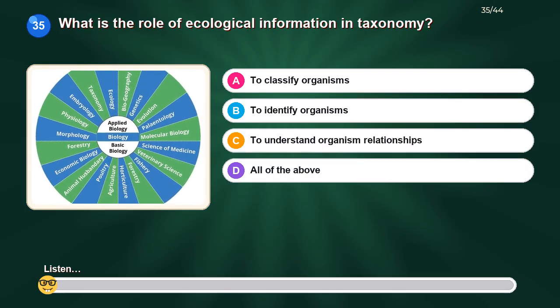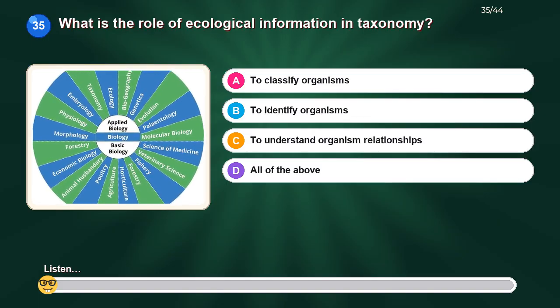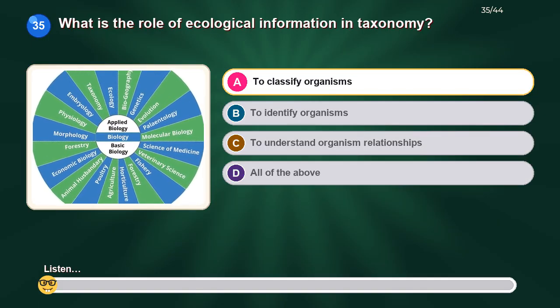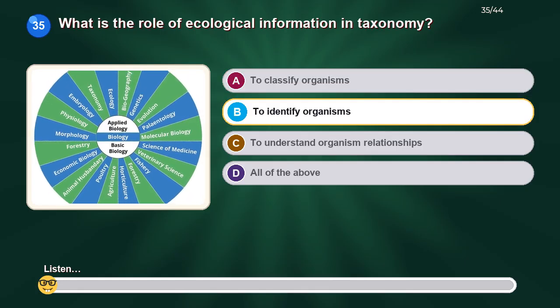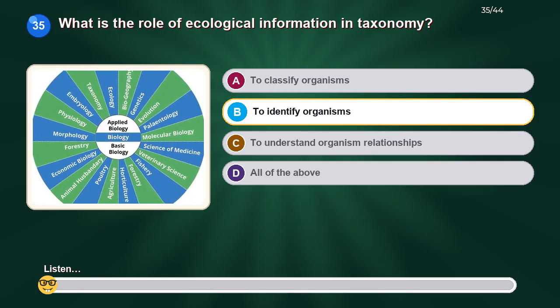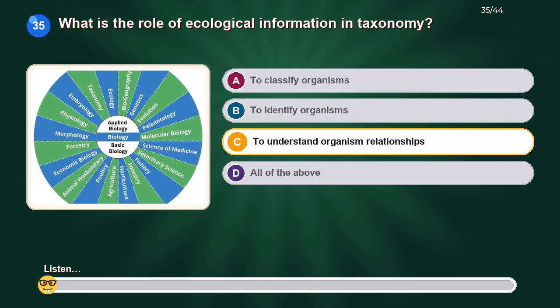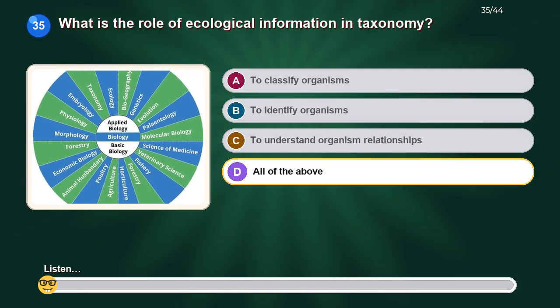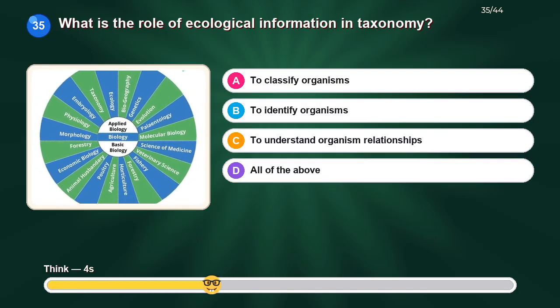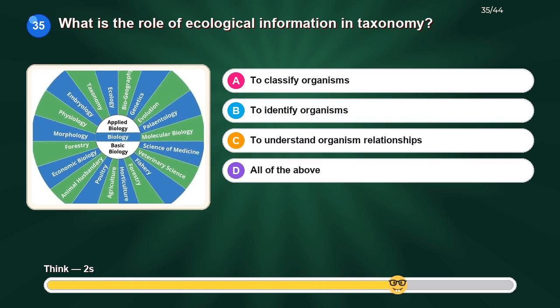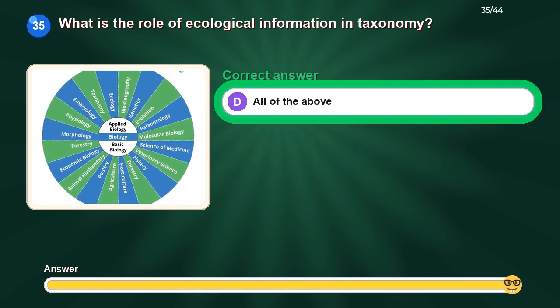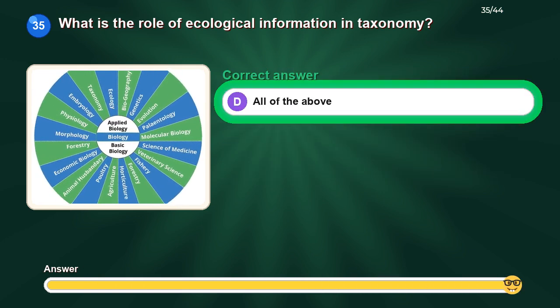What is the role of ecological information in taxonomy? Option A, to classify organisms. Option B, to identify organisms. Option C, to understand organism relationships. Option D, all of the above. The correct answer is all of the above.